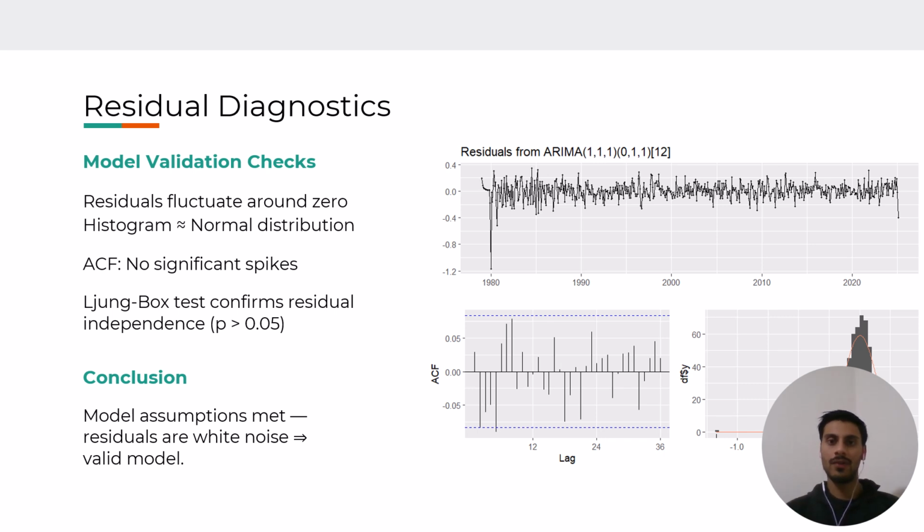After fitting the model, we assessed its validity using residual diagnostics. The residuals were centered around 0 with constant variance and no significant autocorrelation. The histogram indicated near normality and the Ljung-Box test supported that the residuals behave like white noise. We concluded that all model assumptions were adequately met.